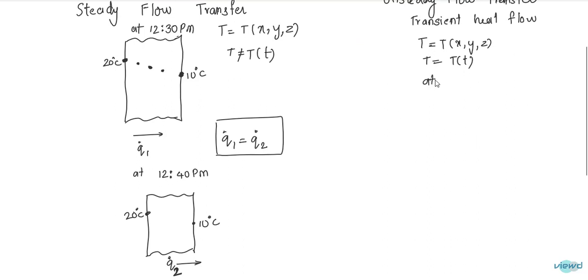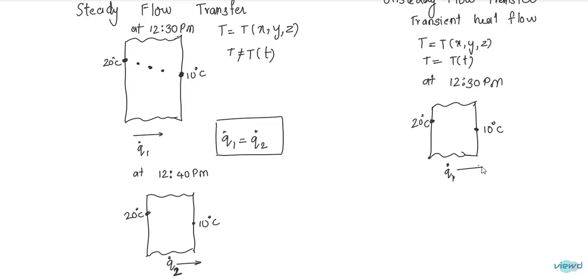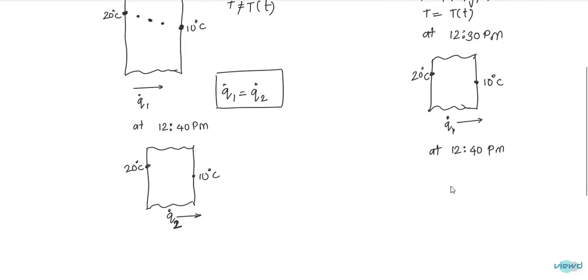That means at 12:30 p.m., if you observe this same wall, here it was 20 degrees centigrade and here it is 10 degrees centigrade. So this one is Q1. Now at 12:40 p.m., if you observe this wall of unsteady state, then here this might be 18 degrees centigrade, here it might be 9 degrees centigrade.